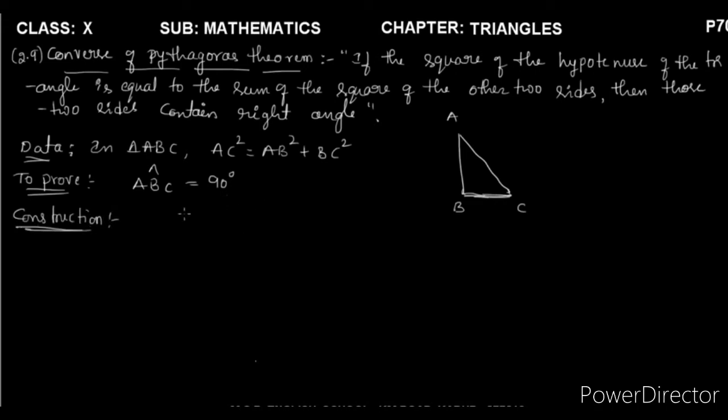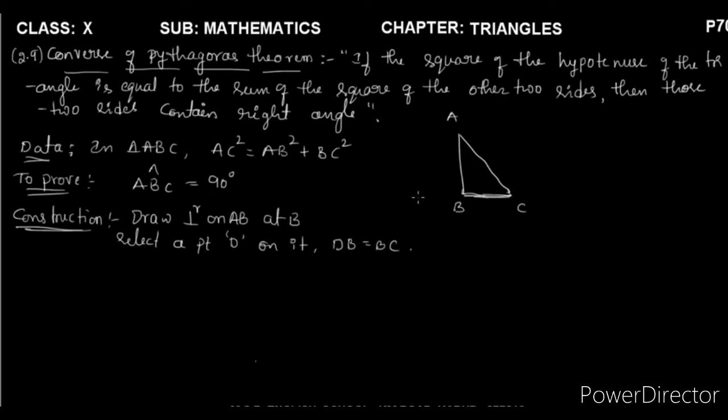Draw a perpendicular on AB at B, select a point D on it, then join both the points, we get DB is equal to BC.